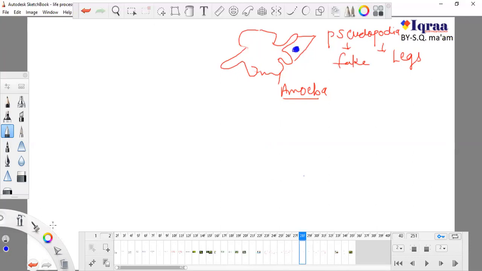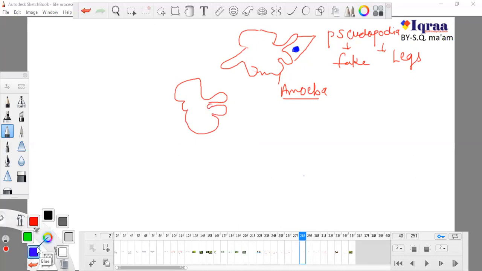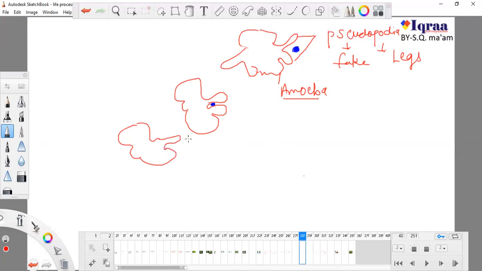So what does amoeba do? Amoeba changes its shape to take its food. It will change its shape over this food material. And then now the food material is like this. Slowly this amoeba will engulf the full food material by changing its shape. So these pseudopodia are like this now, and the food material is inside. They will just cover the food material.